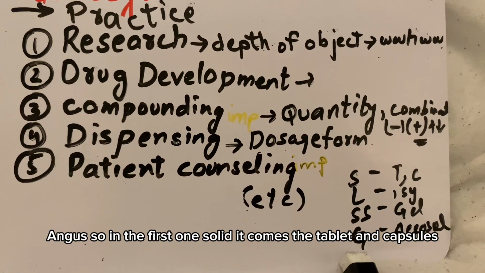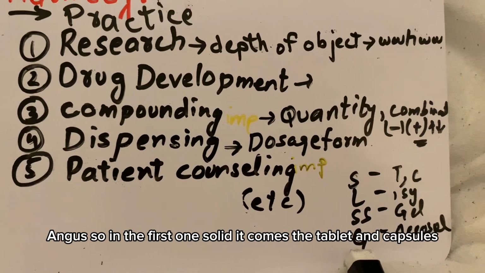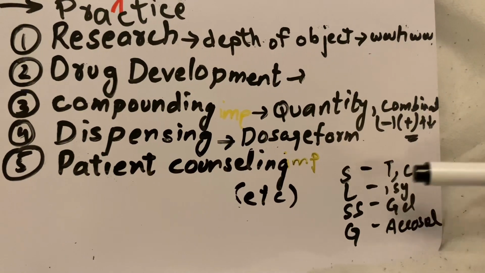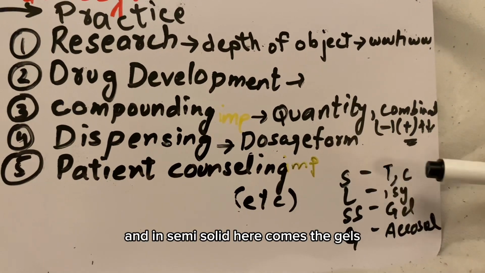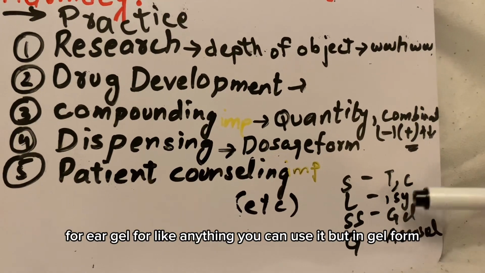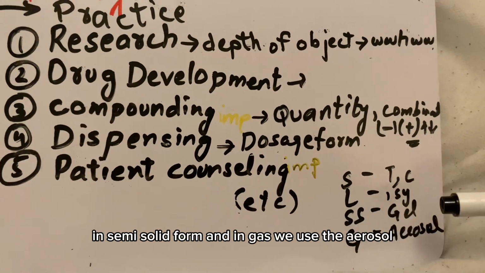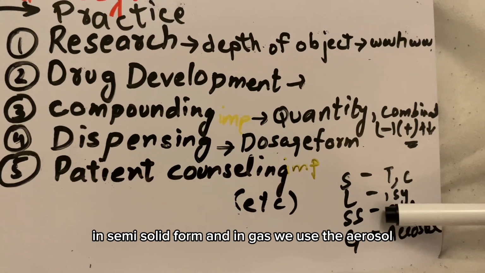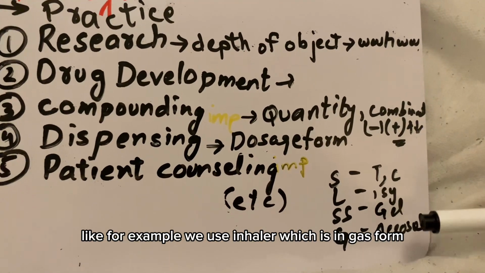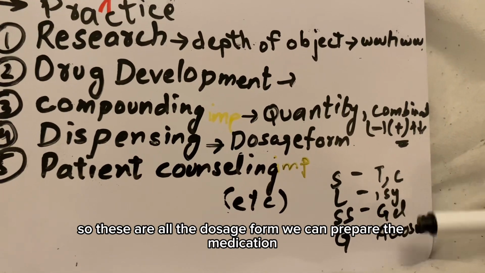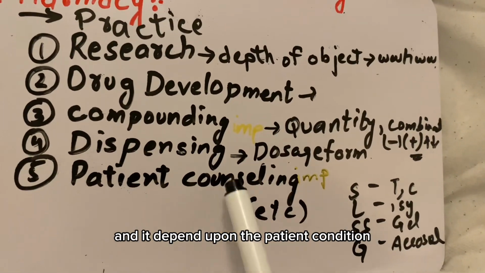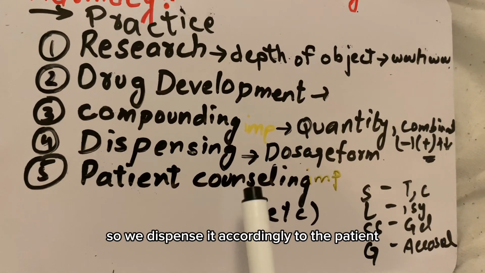In the first one, solid, come the tablets and capsules. The liquid ones are suspension or syrup, and in semi-solid come the gels, for example, eye gel or ear gel. Anything you can use in gel form, in semi-solid form. And in gas, we use the aerosol, for example, the inhaler, which is in gas form. So these are all the dosage forms in which we can prepare the medication, and it depends upon the patient's condition, so we dispense it accordingly to the patient.